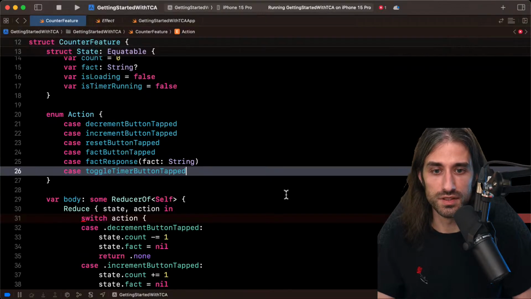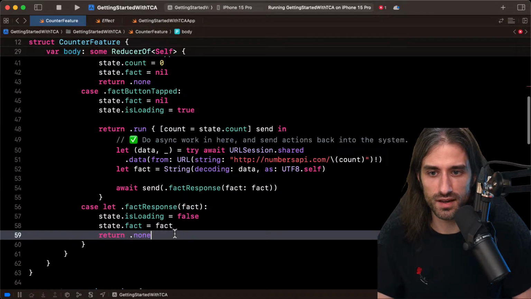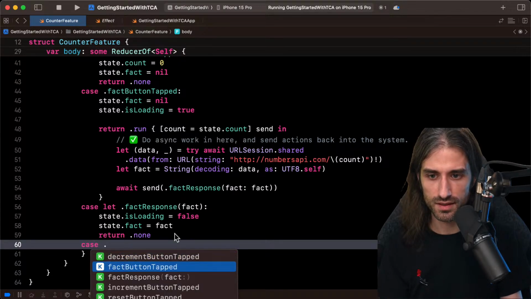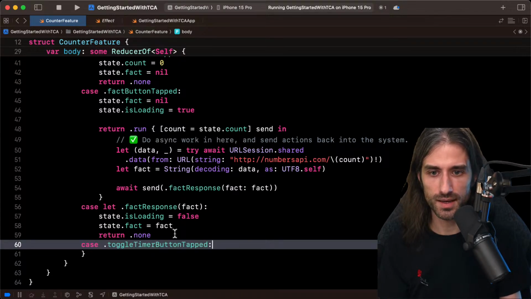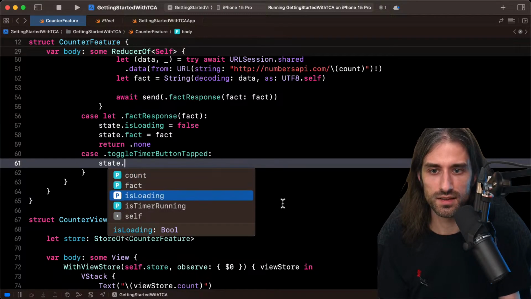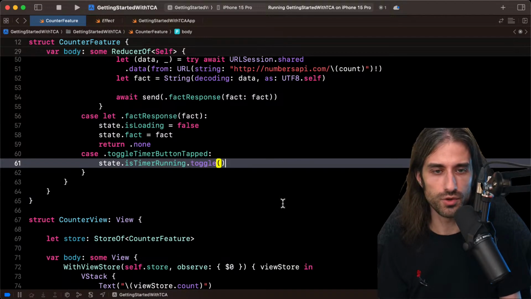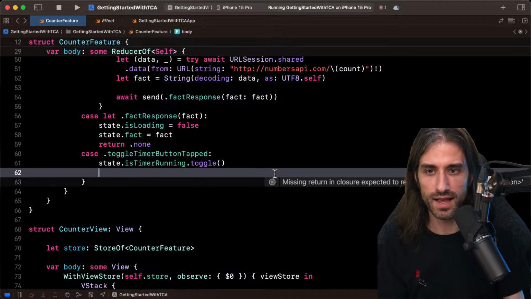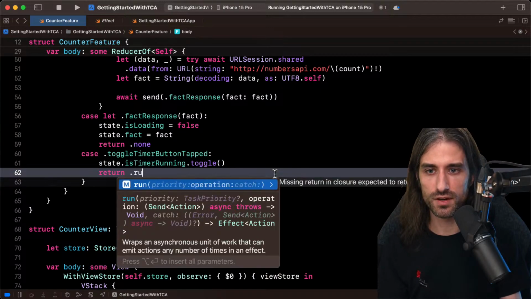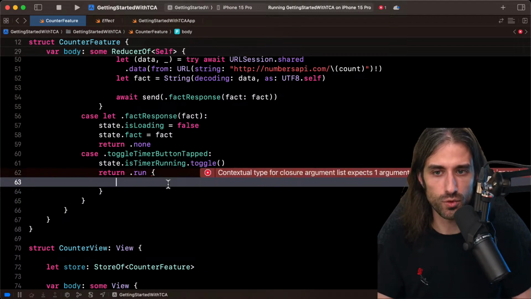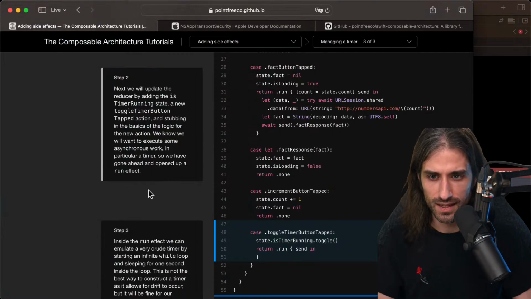And now we need to deal with this action. So let's add a case for it, toggleTimerButtonTapped. And what are we going to do here? First, state.isTimerRunning.toggle(). So if it's true, it becomes false. If it was false, it becomes true. And then we're going to return a run effect, and we just have to write the code inside of it.